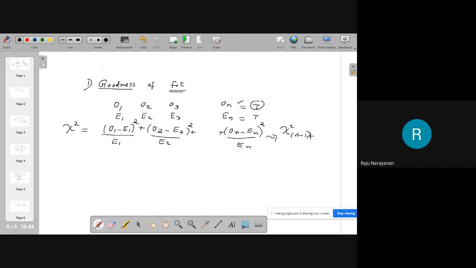Okay, that's all. Then you look at the chi-square table with n minus 1 degrees of freedom, and if the value is within the permissible level, accept it. Otherwise, reject it. That's all.